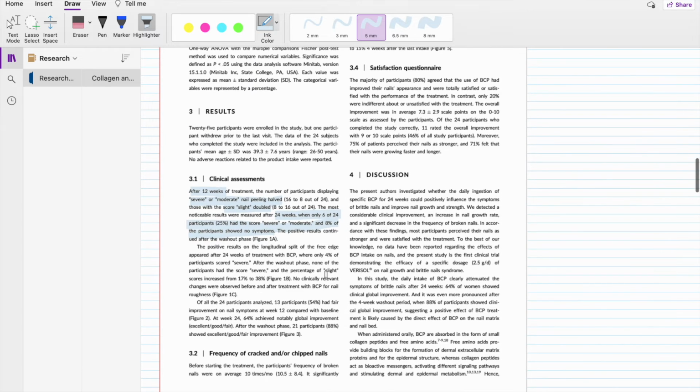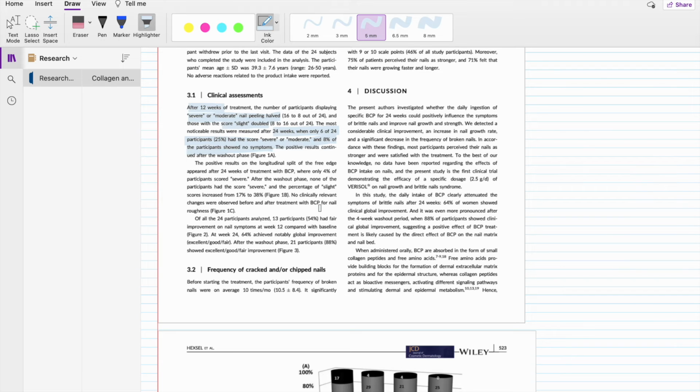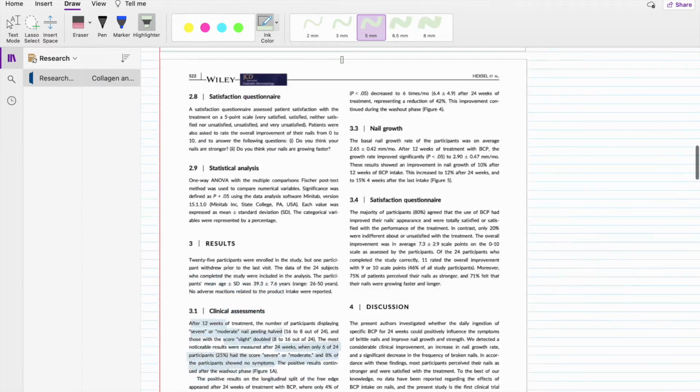And now let's move on to the discussion. Now, this is where you take the results and you marry it with the aim or the goal of the study. So I'm going to bring it back to green so we can figure out what is really answering the question that we had at the beginning of the study. So I'm going to go back and reference that.